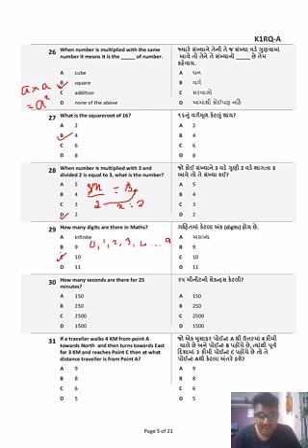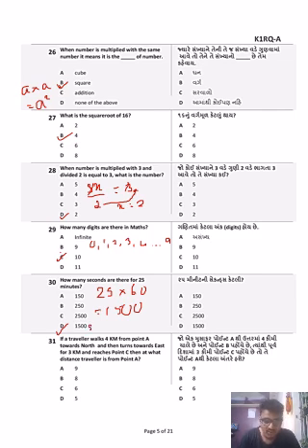How many seconds are there in 25 minutes? How do you convert minutes to seconds? 25, jo minute hai, you need to multiply it by 60. What is 25 60s are? That is equal to 0, carry over 0, 1, 5, 1500. Okay, 1500 seconds.